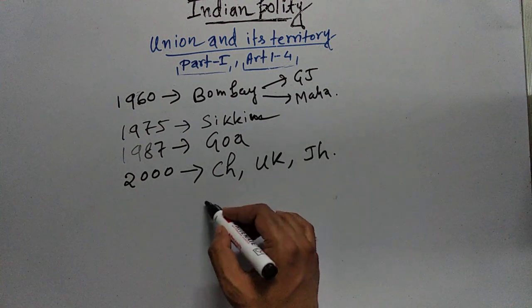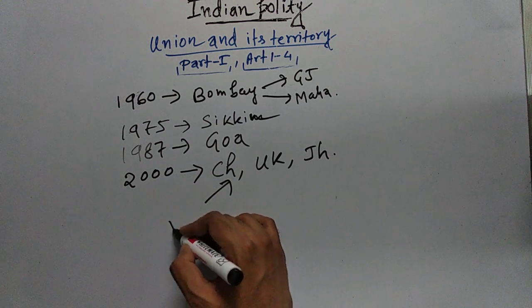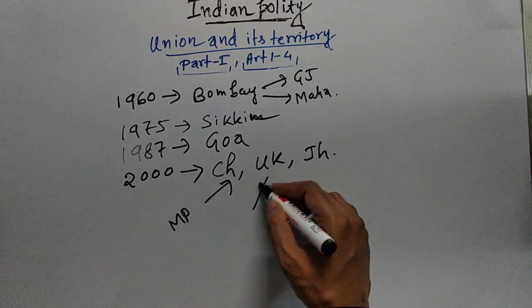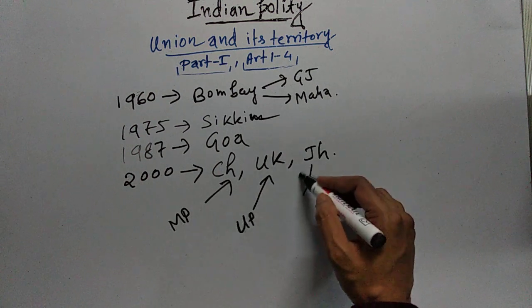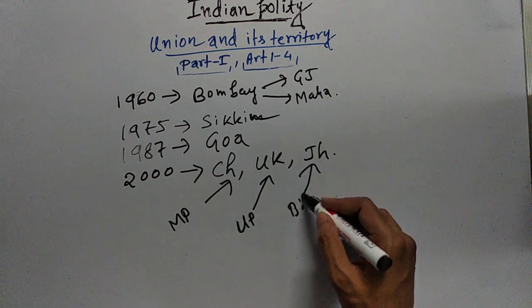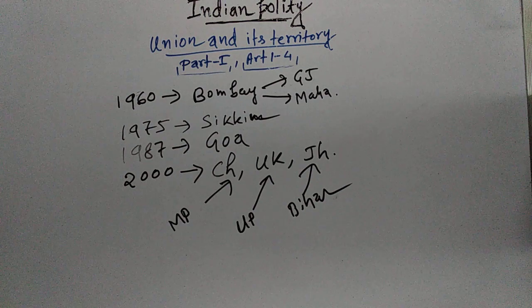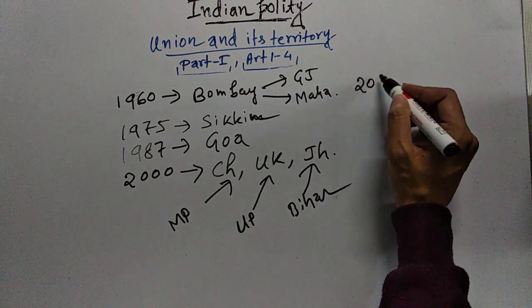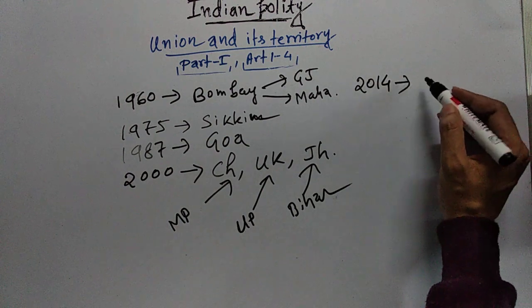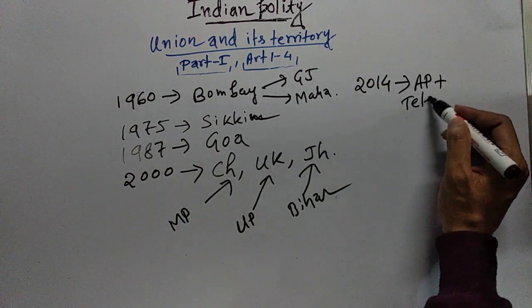Now Chhattisgarh was carved out from Madhya Pradesh, Uttarakhand was carved out from Uttar Pradesh, and Jharkhand was carved out from Bihar. So in the year 2000, 3 new states were created: Chhattisgarh, Uttarakhand and Jharkhand. Then in the year 2014, Andhra Pradesh was bifurcated into two, Andhra Pradesh and Telangana.